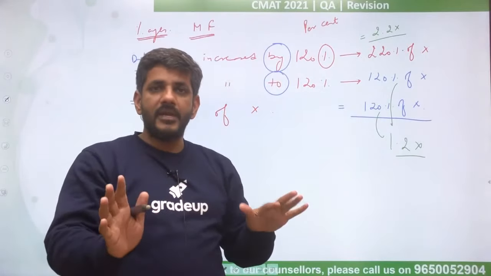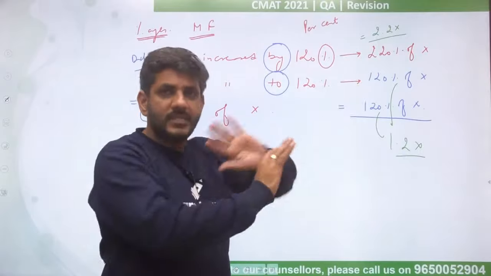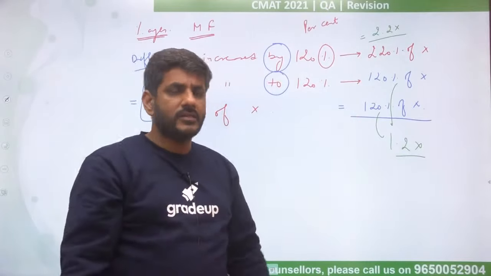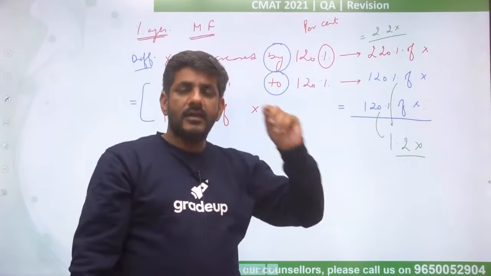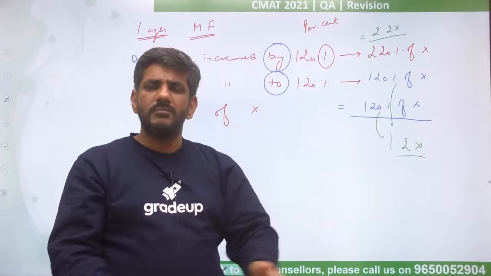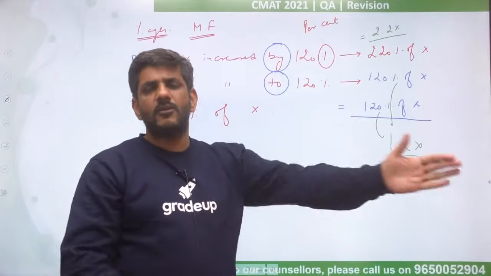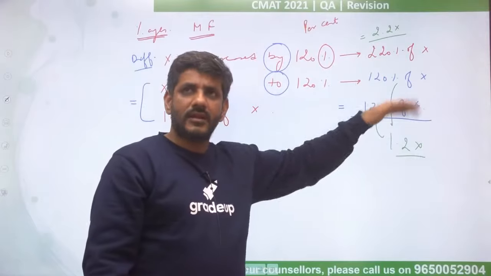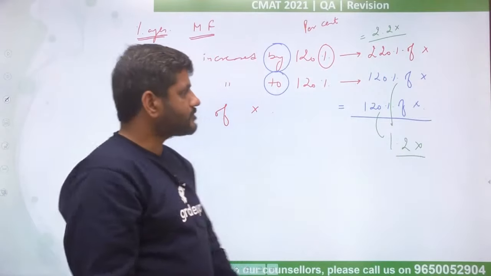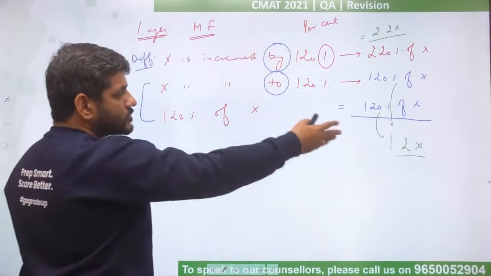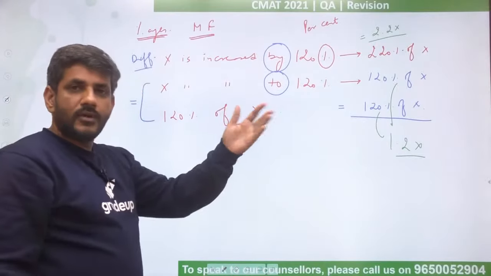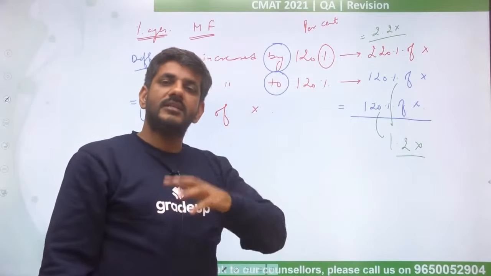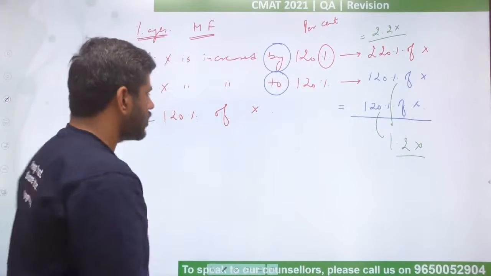Okay, and I repeat for all the people that I am not teaching you the concept, otherwise we'll go slow, we'll spend half an hour on this. I'll teach you each and everything. I'm just trying to brush up the final outcome because obviously in these many days we cannot do everything in detail. So you might feel that we are going a little fast, but that is deliberate, right? So 2.2x or 1.2x, this 2.2 and 1.2 are called the multiplying factors, and this exactly tells us whether the number has increased or decreased or what.